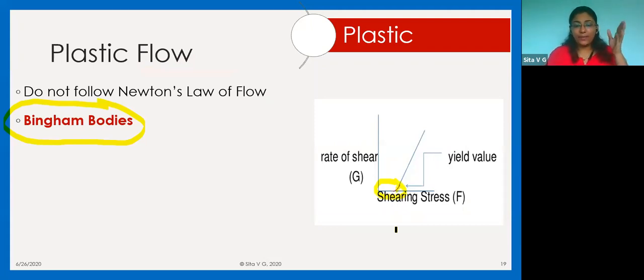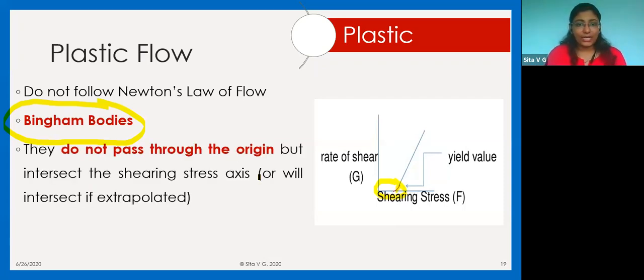So, you apply a shear stress, and the plastic, what does the name itself, plastic, mean? Suppose I have a plastic comb. If I'm trying to mold it, if I'm trying to break it, it gives me a particular resistance, right? So till a particular amount of shear stress I am applying, it will resist me. And after that yield value is reached, if my shear stress exceeds the yield value, it will break the comb. The comb will break into two halves. And the point at which that comb breaks is called the yield value.